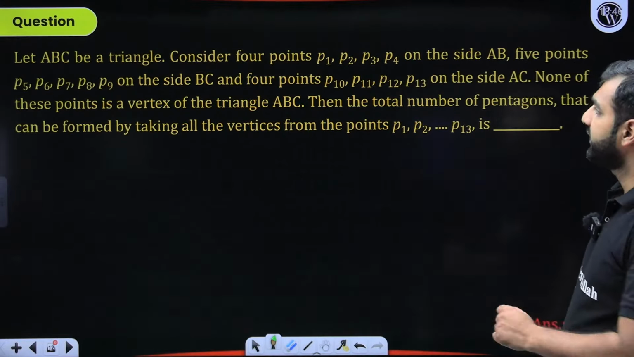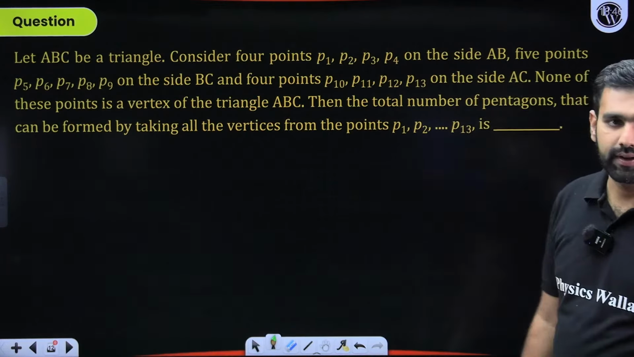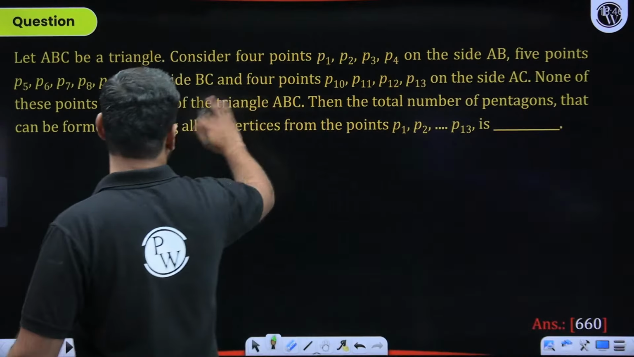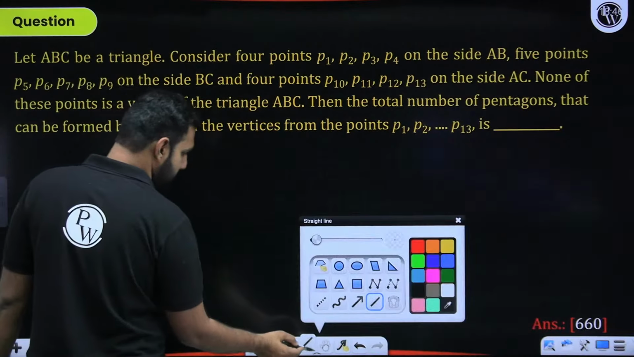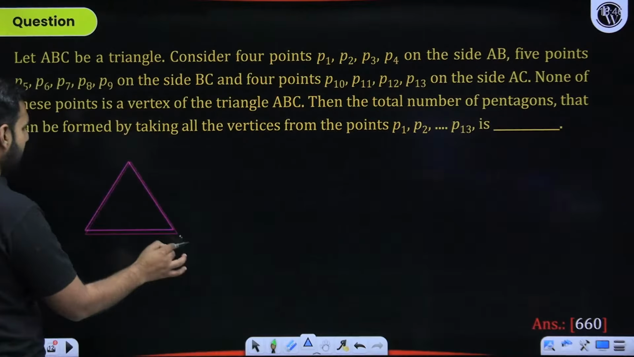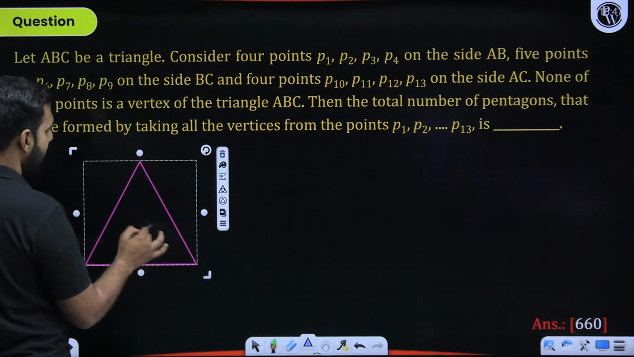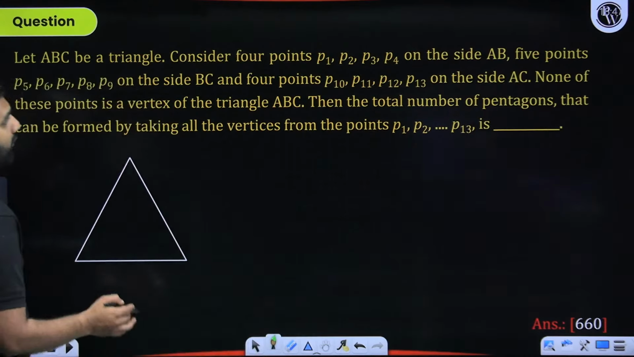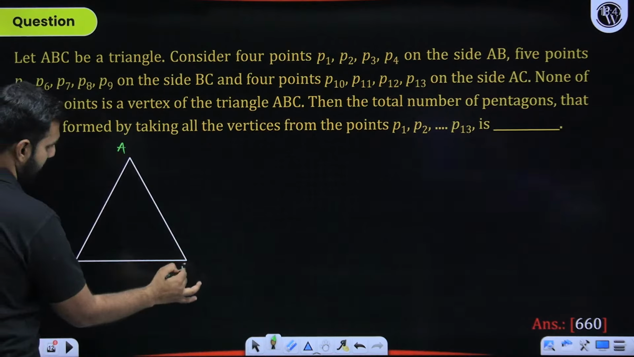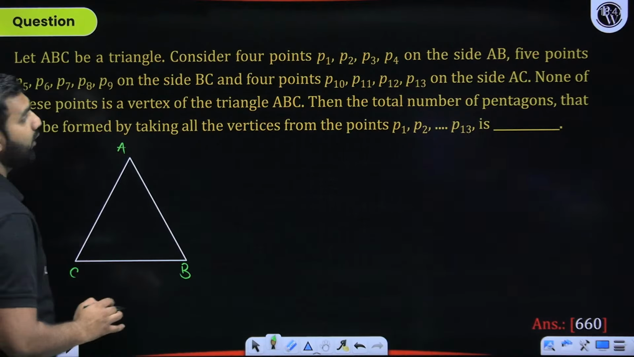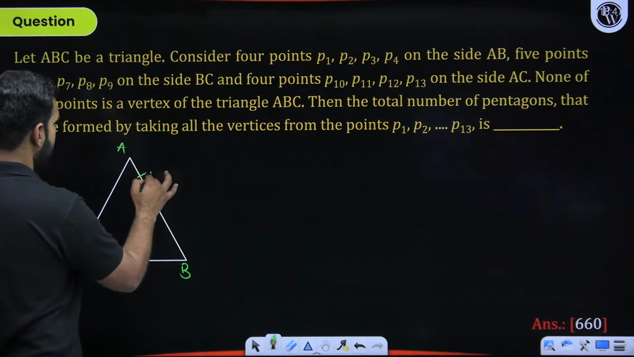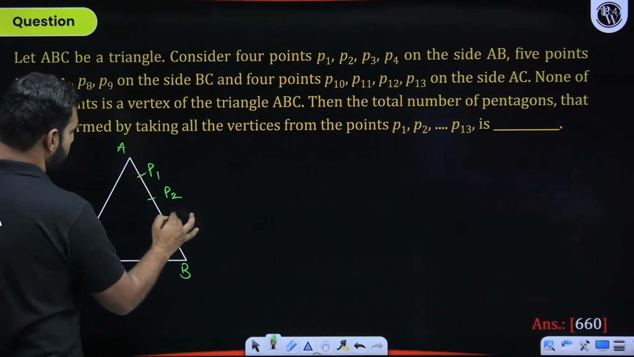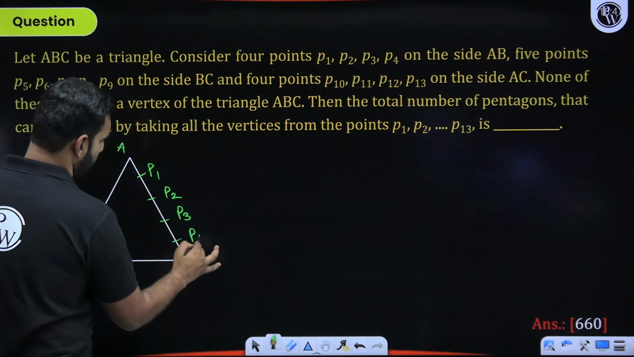Now, with this coming into picture, let ABC be a triangle. Considering that 4 points are there on the side AB, let me make you see the triangle first. So this is a random triangle. This is not necessarily an equilateral or any sort of triangle. This is a decent triangle here. But what are we told? That there are 3 sides, A, B, and C. So there are 4 points on the side AB. So side AB has P1, P2, P3, and P4.